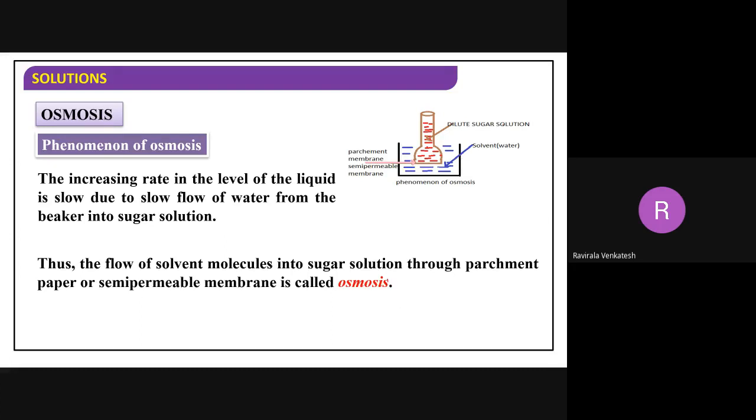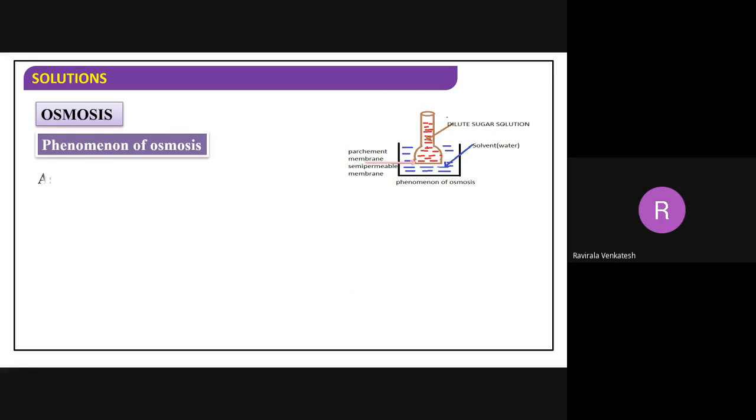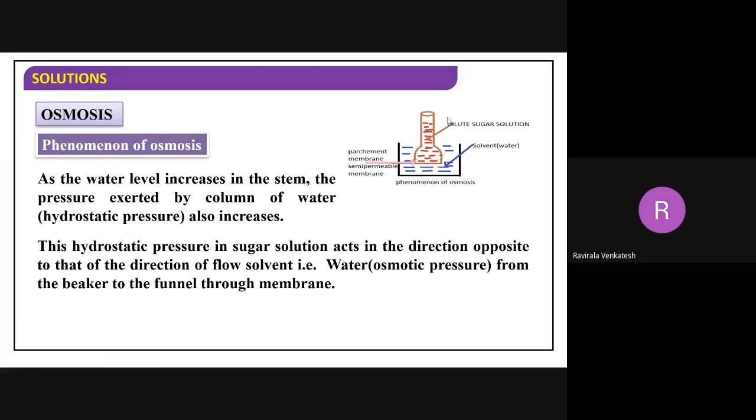Now, this phenomenon you are calling as what? Osmosis, right? This phenomenon you are calling as osmosis. Now again, if you observe here, as the water level is increasing in the stem, the pressure exerted by the column of water also increases here. This hydrostatic pressure in the sugar solution acts in the direction opposite to that of the direction of flow of solvent. Now water flows from the beaker to the funnel through the membrane.